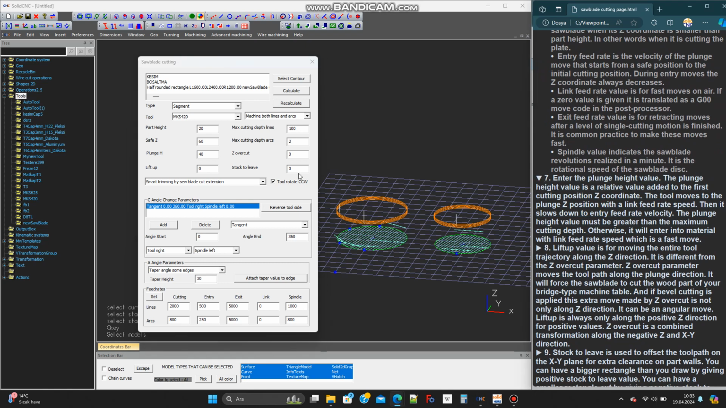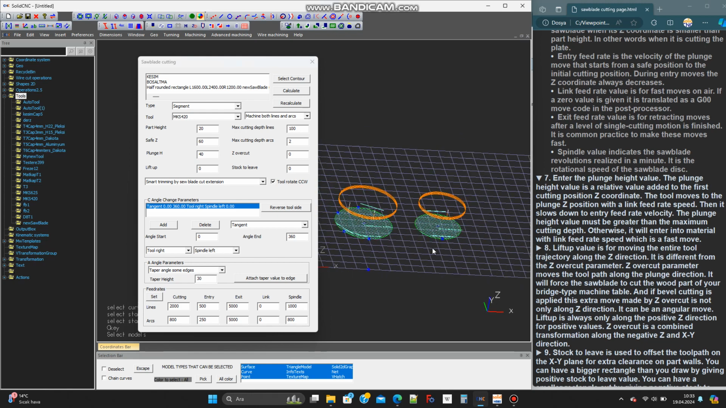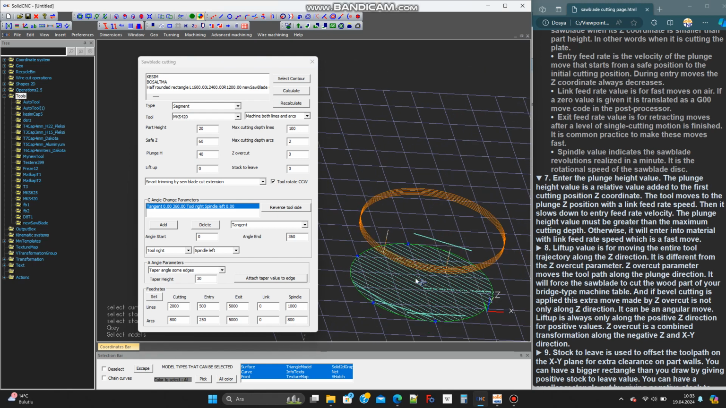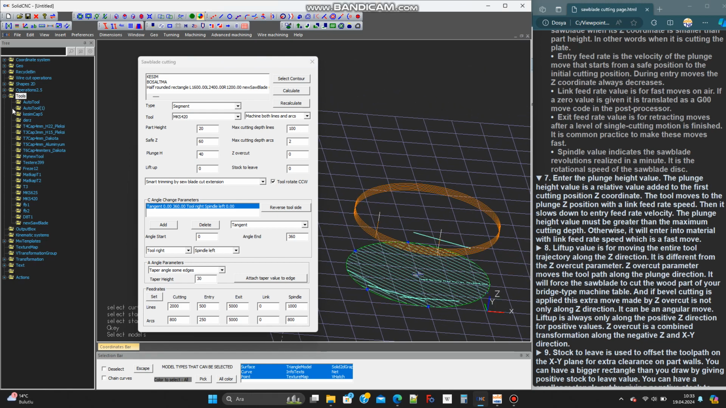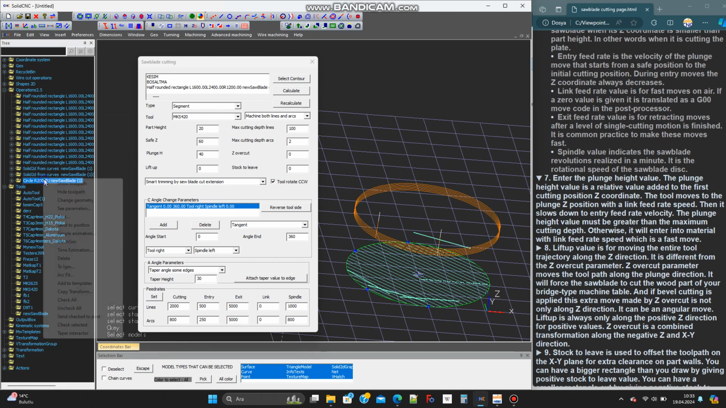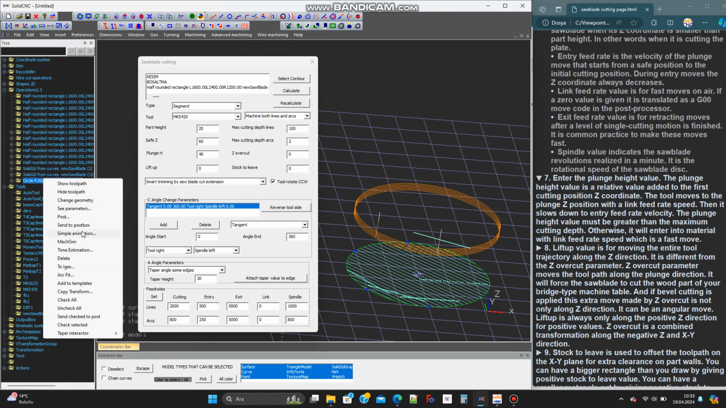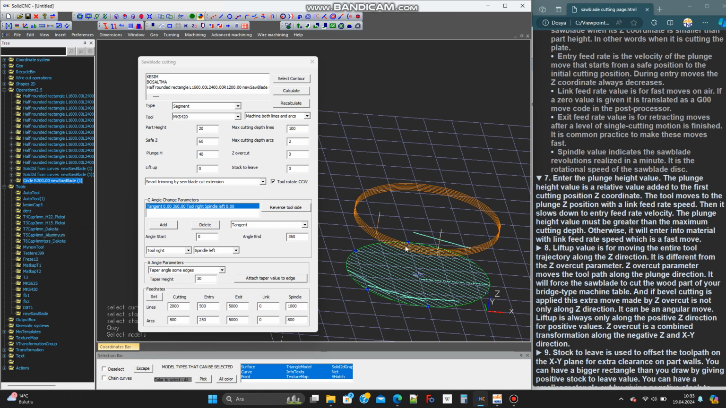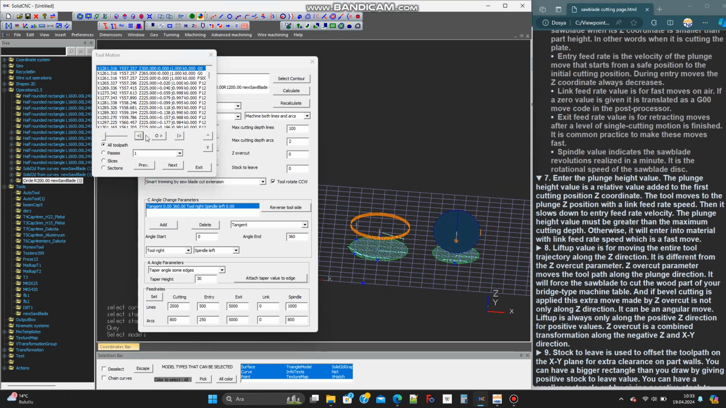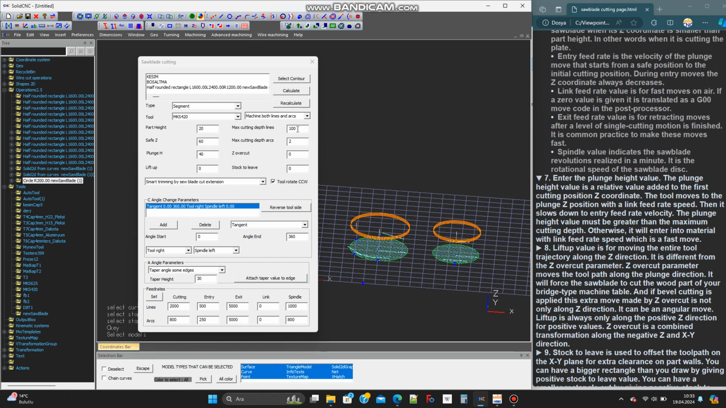Enter the plunge height value. The plunge height value is a relative value added to the first cutting position Z coordinate. The tool moves to the plunge Z position with a link feed rate speed. Then it slows down to entry feed rate velocity. The plunge height value must be greater than the maximum cutting depth. Otherwise, it will enter into material with link feed rate speed, which is a fast move.